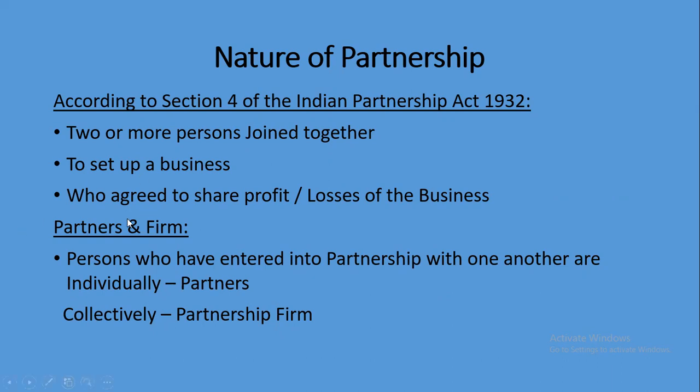Now we are going to the partners and firms. Persons who have entered into the partnership with one another are called individually partners. Collectively, they are called the partnership firm. For example, Mr. A, Mr. B, Mr. C joined together and started a partnership firm called ABC and Co. Here, A, B, and C are called partners, and collectively the firm name ABC and Co. is called the partnership firm.